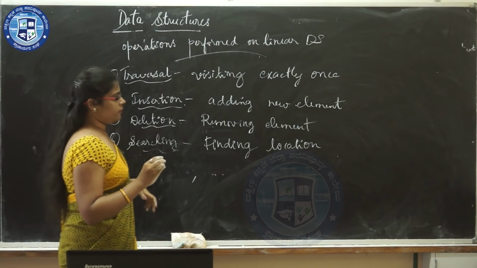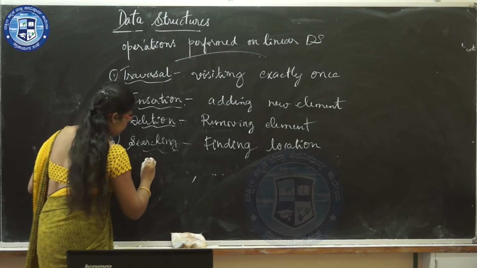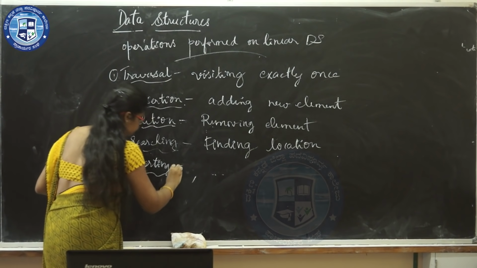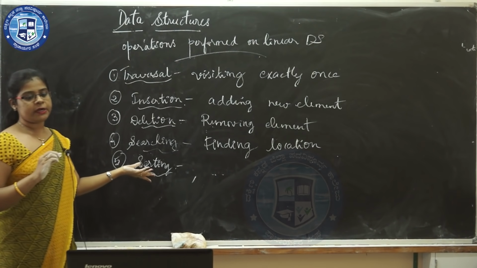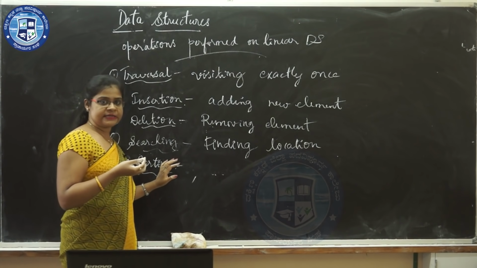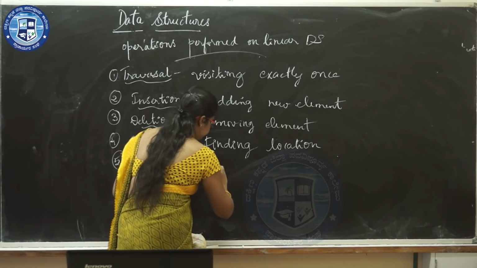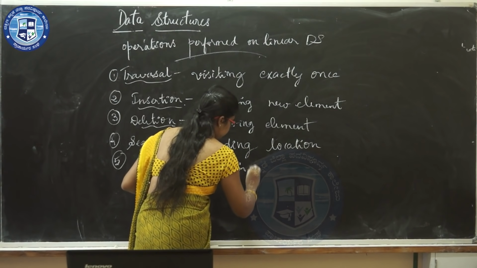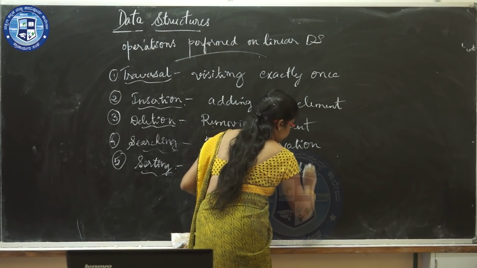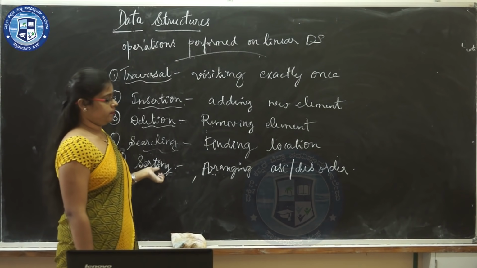The fifth type of operation is sorting. Sorting means the process of arranging elements either in ascending or descending order. Arranging elements of an array in ascending or descending order is known as sorting.